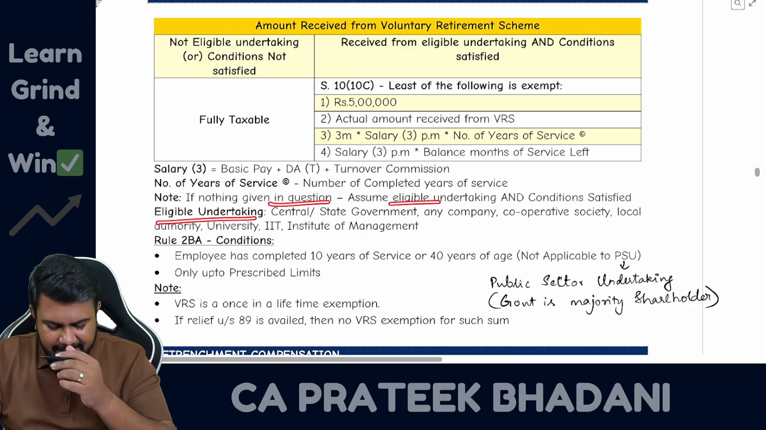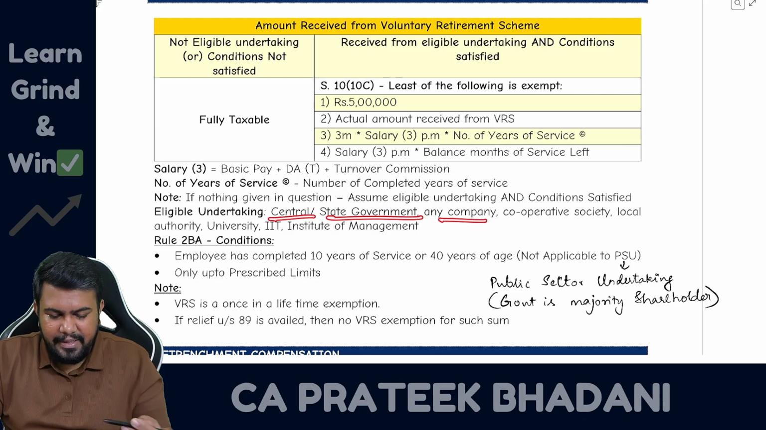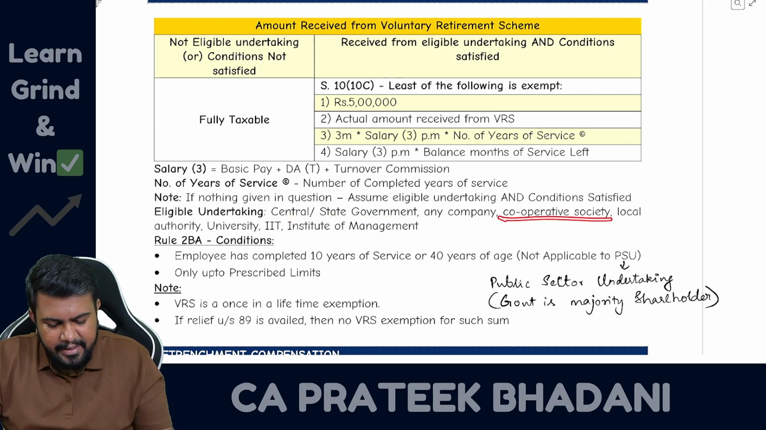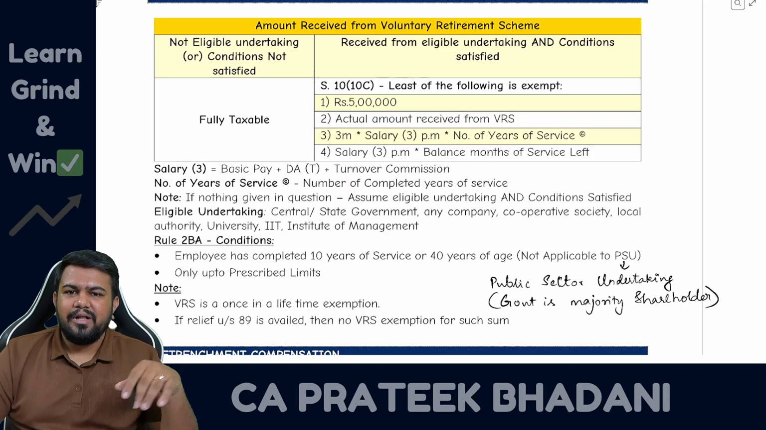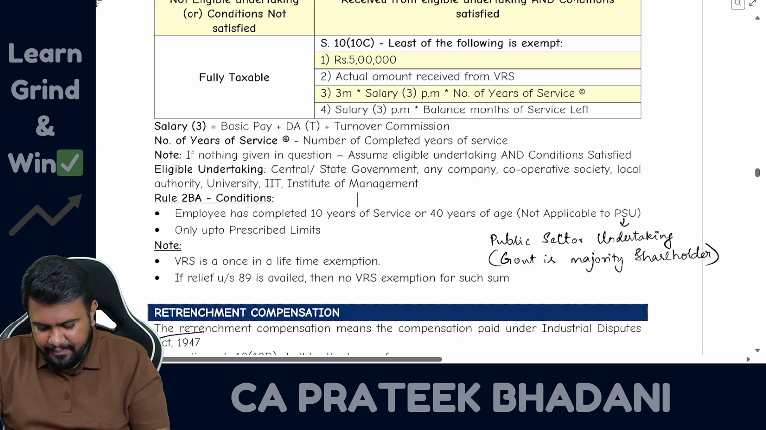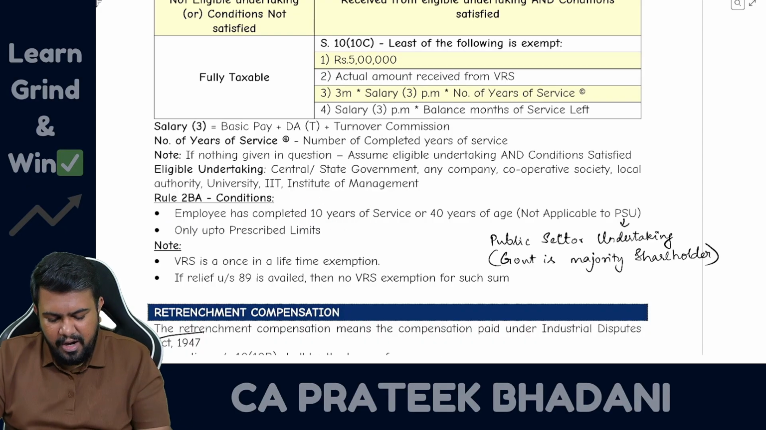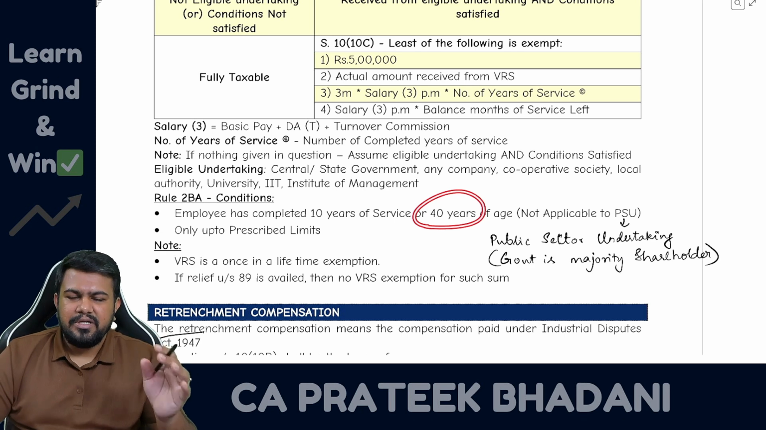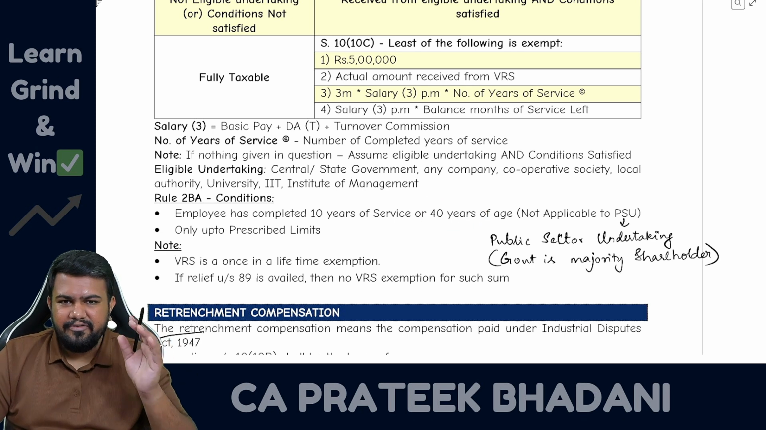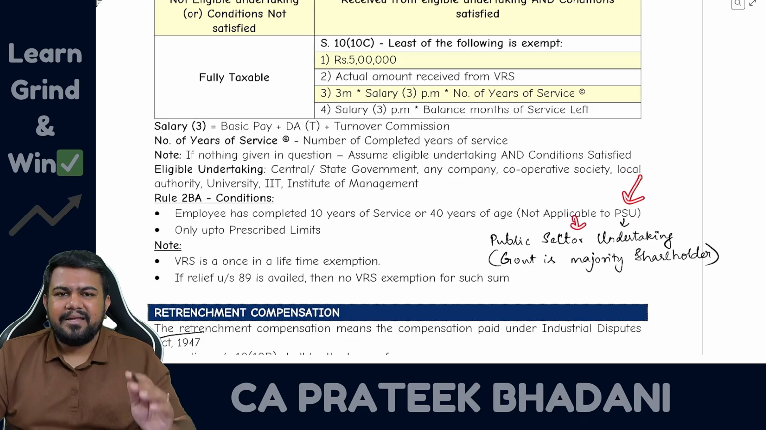Who is an eligible undertaking? Eligible undertaking means central government, state government, any company. So any company is eligible. Then cooperative society, local authority, university, IIT and Institute of Management. So all these are eligible undertakings. Then what is the condition? The condition is that the employee should have completed at least 10 years of service or at least 40 years of age. So 10 years of service or 40 years of age. However, this condition is not applicable to public sector undertaking.